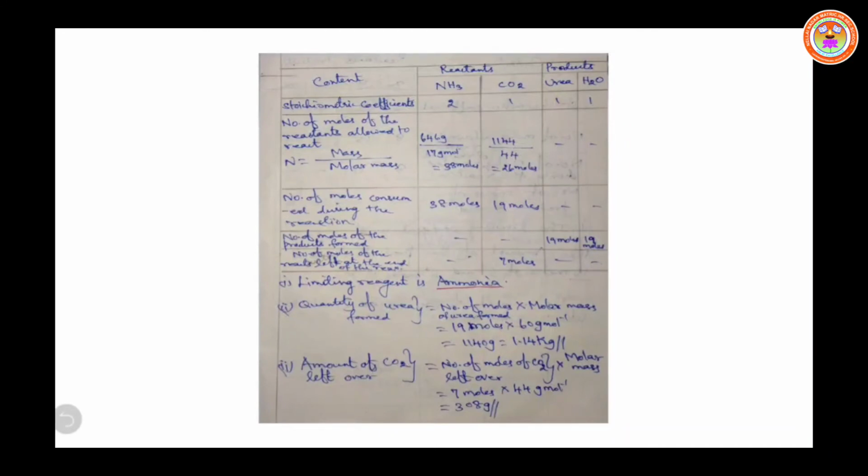Here, the number of moles of CO2 we should find out. 1.144 kilogram of CO2 is allowed to react. Therefore, to find the number of moles of CO2 allowed to react, the kilogram should be converted to gram: 1144 gram.